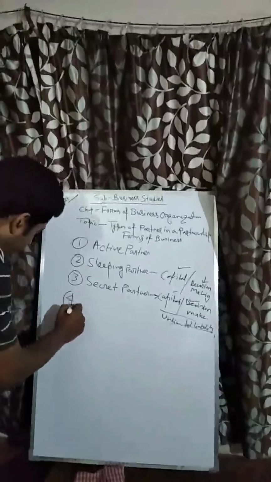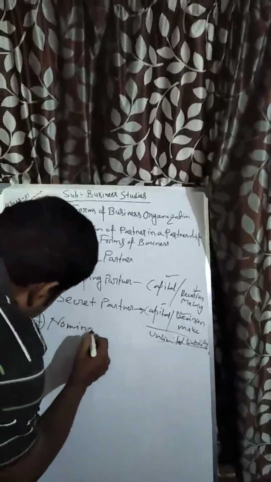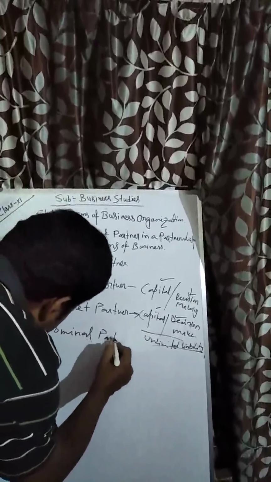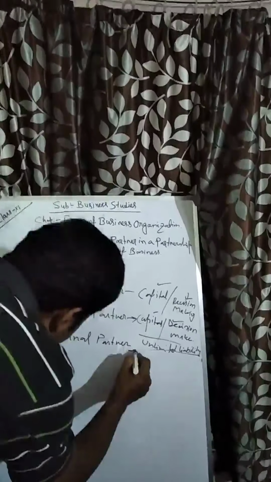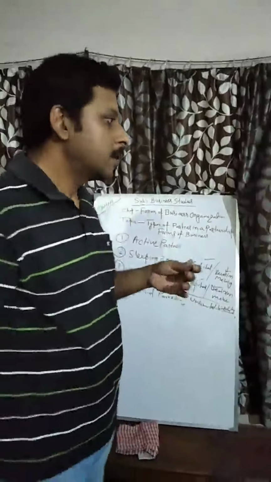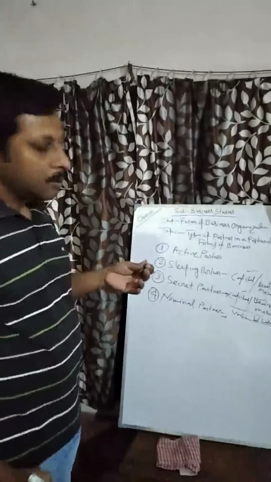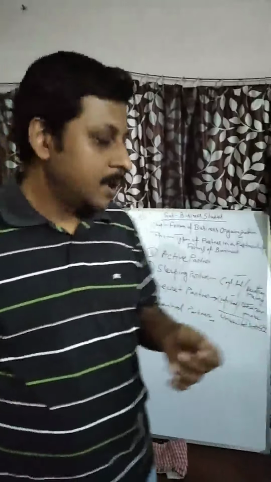Number 4, nominal partner. Nominal partner means the partner who is actually not a partner of the partnership firm. His name is just used for the partnership firm.